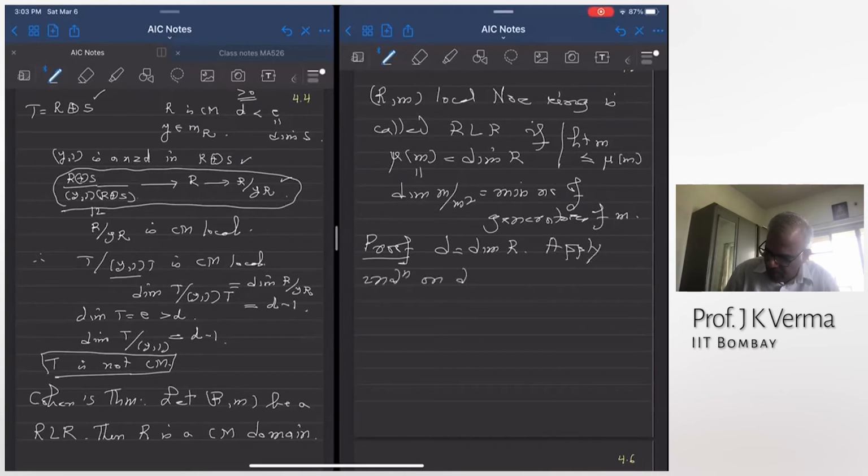So let D be equal to 0. If D is 0, then mu(m) is also 0. This means m is generated by the empty set, and so the maximal ideal is 0. So if the maximal ideal is 0 of a local ring, what can you say about the local ring?